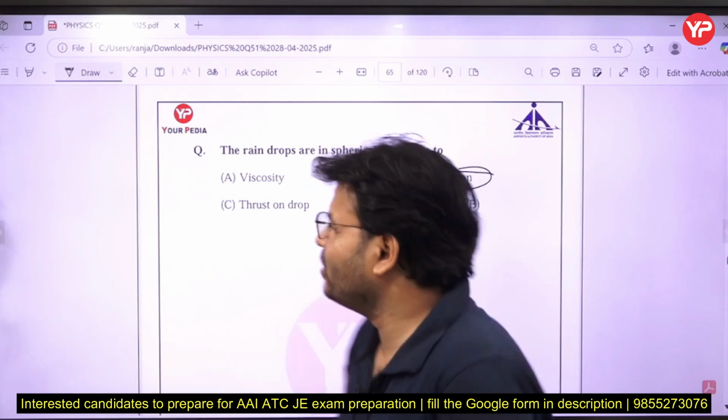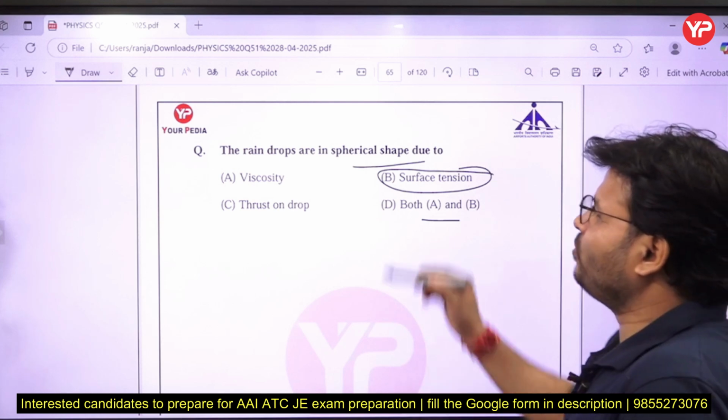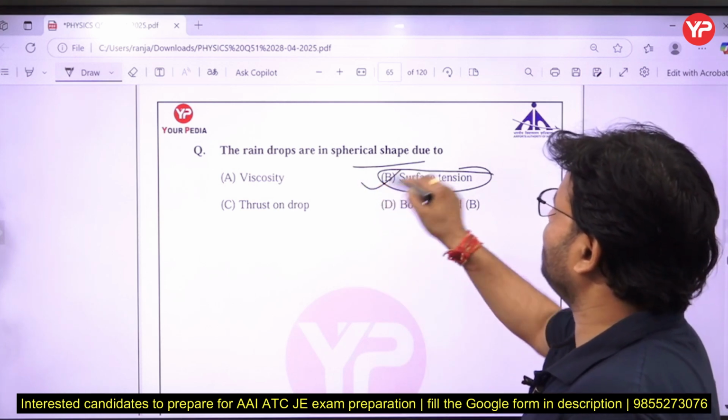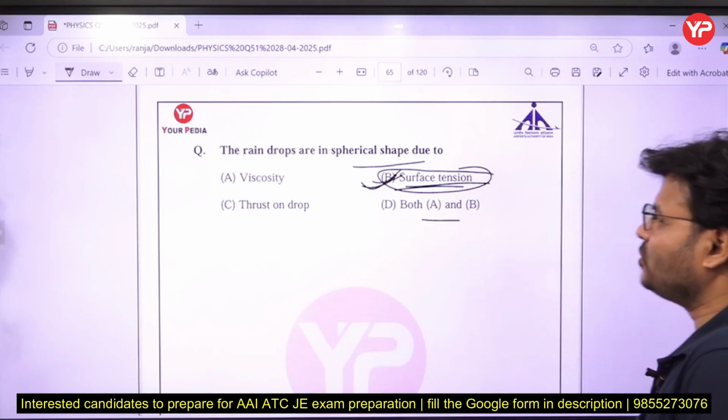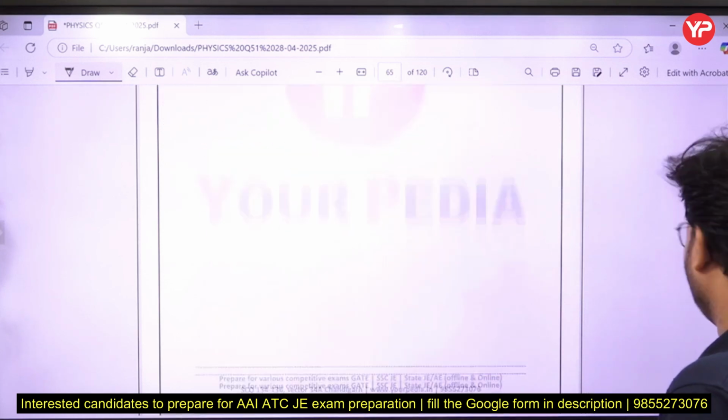So try to remember that point, that raindrops are spherical generally because of what? Surface tension. So B is the right answer. Viscosity has no role here, so don't go with option D.